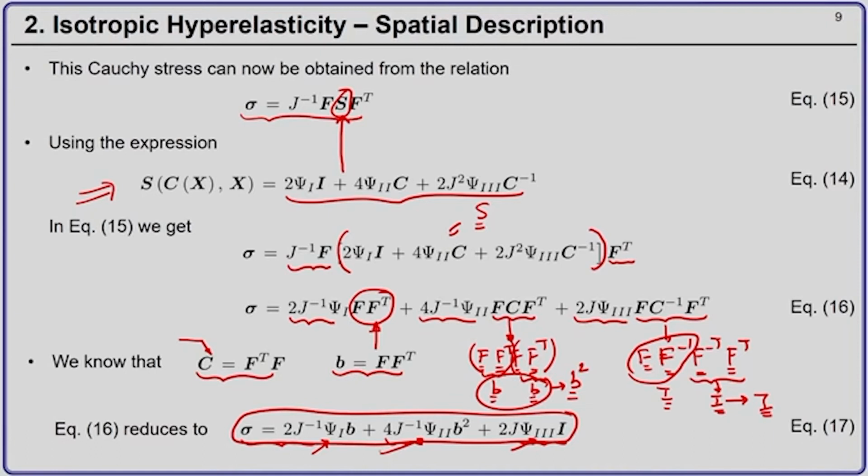But we have the left Cauchy-Green deformation tensor here.